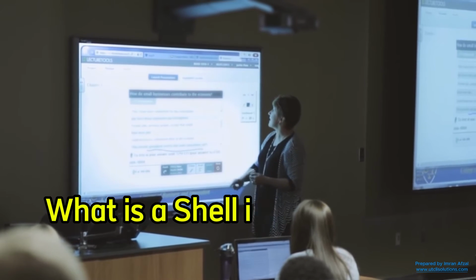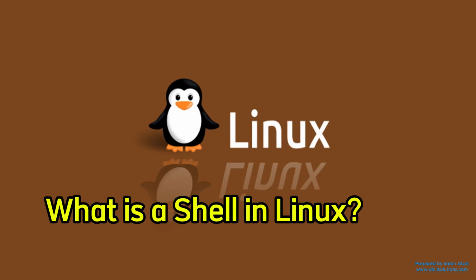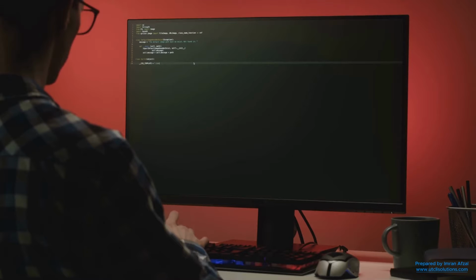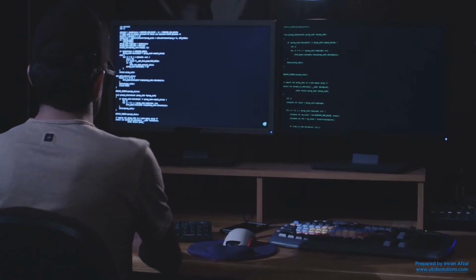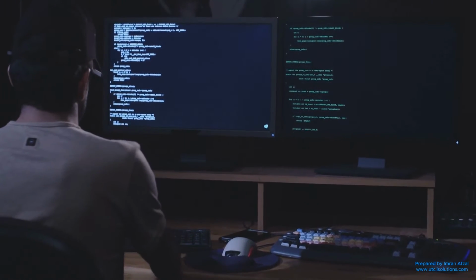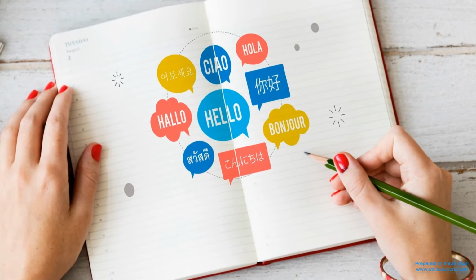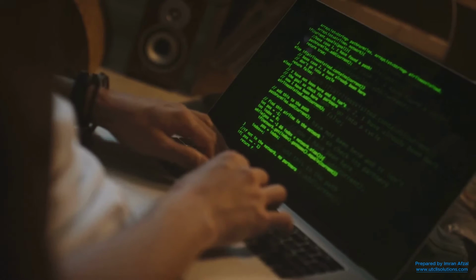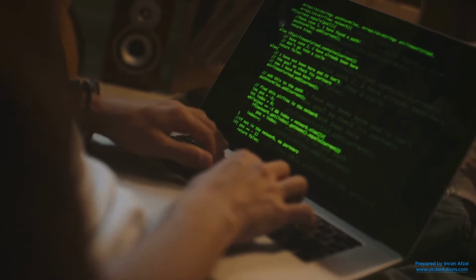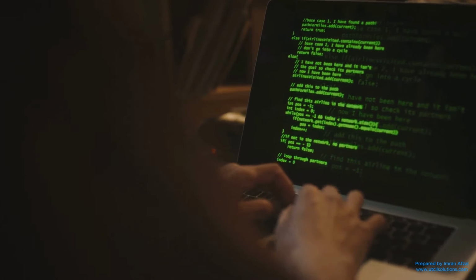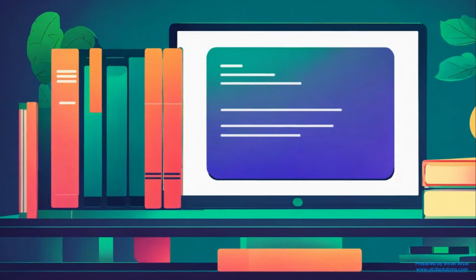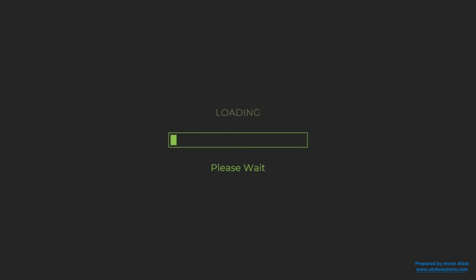What is a shell in Linux? In Linux, the shell is a special program that lets you talk to the computer. You type commands, and the shell understands them and tells the computer what to do. Think of the shell as a translator between you and the machine. When you open the terminal, that black screen, you're using a shell. It takes your commands, runs them, and shows the results. You can use it to create files, move folders, install software, and much more just by typing.